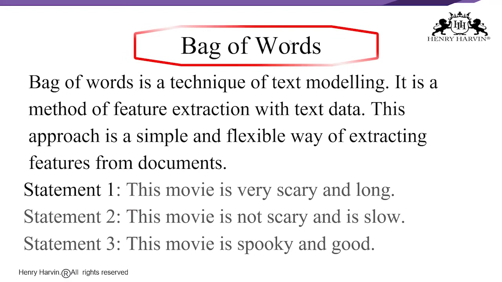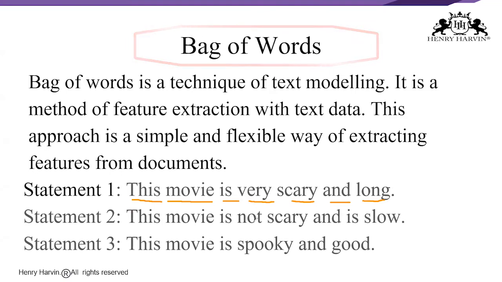Let me underline all those vocabulary words now. 1, 2, 3, 4, 5, 6, 7, and 9. And scary is already there, and is there, maybe the slow, and then this is there, movie is there, is there, spooky, right?